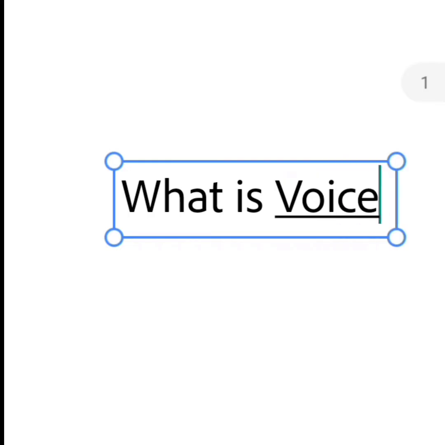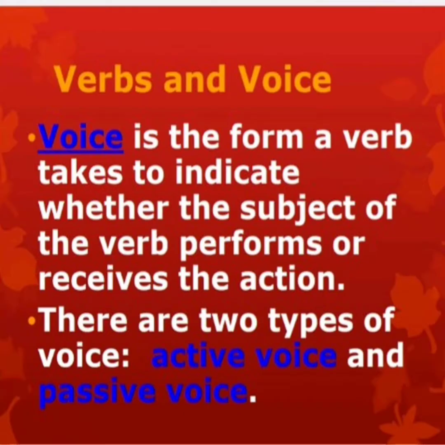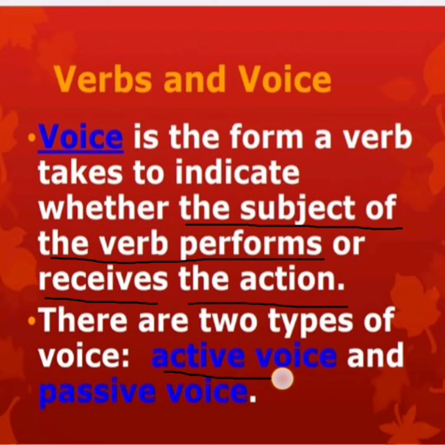What is a voice? In English, voice is the form of a verb used to indicate whether the subject of the verb performs or receives the action. These things can be expressed by active voice and passive voice. Active voice is when the subject of the verb performs, and passive voice is when it receives the action. We will see one by one what it means.